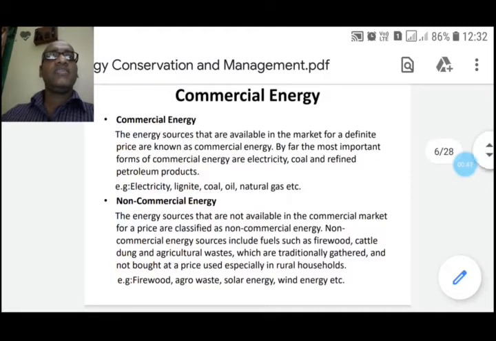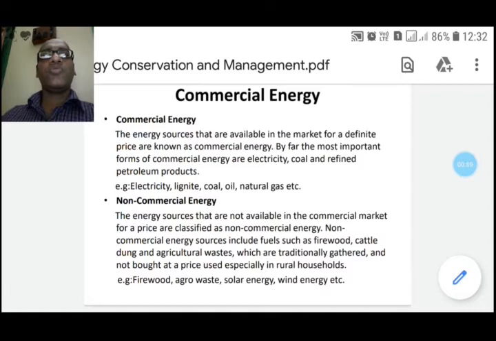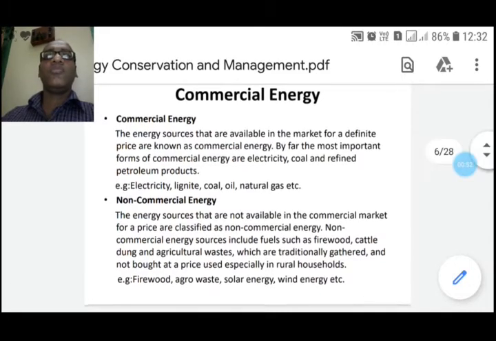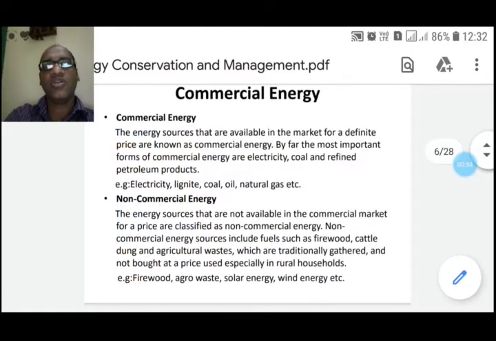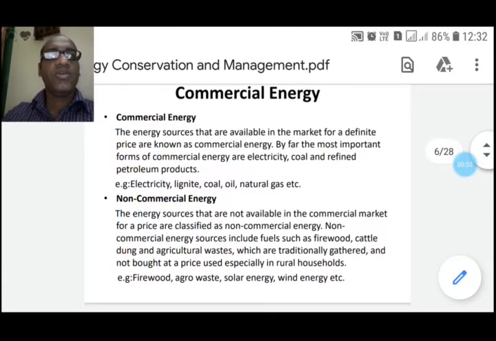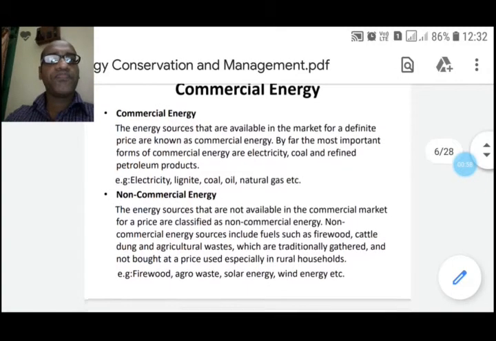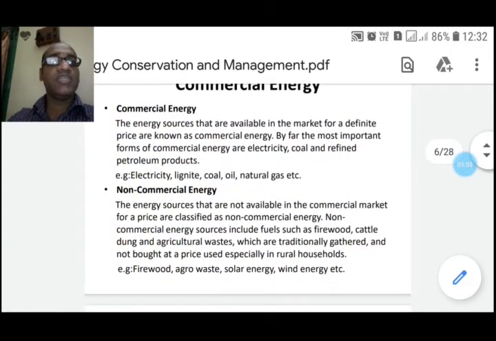In the industrialized countries, commercialized fuels are the predominant source not only for economic production but also for many household tasks for the general population. Now the examples of commercial energy: electricity, lignite, coal, oil, natural gas, etc.